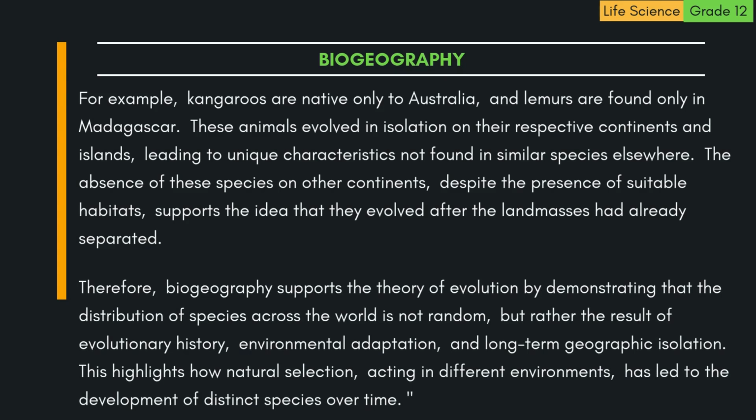Therefore, biogeography supports the theory of evolution by demonstrating that the distribution of species across the world is not random, but rather the result of evolutionary history, environmental adaptation, and long-term geographic isolation. This highlights how natural selection, acting in different environments, has led to the development of distinct species over time.